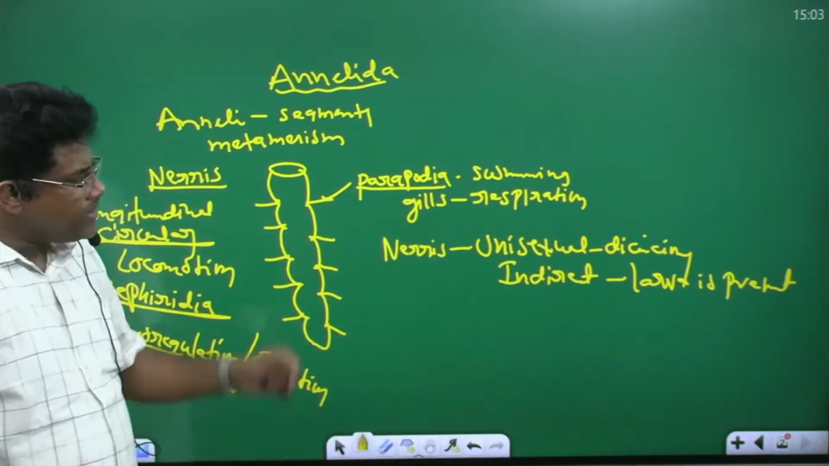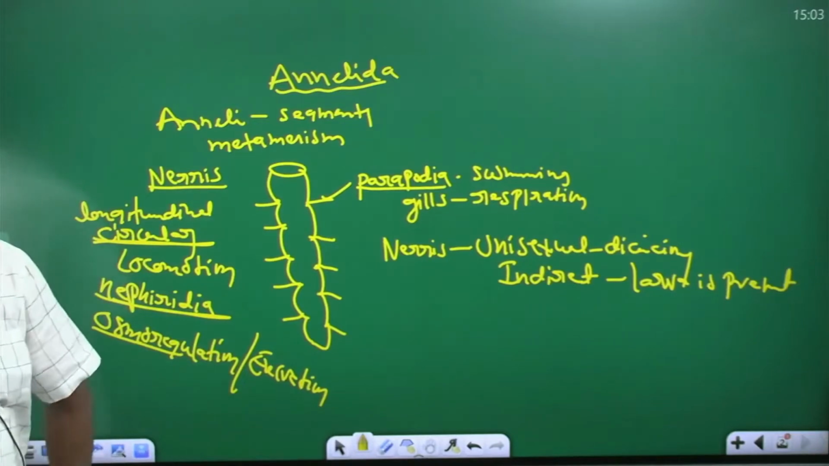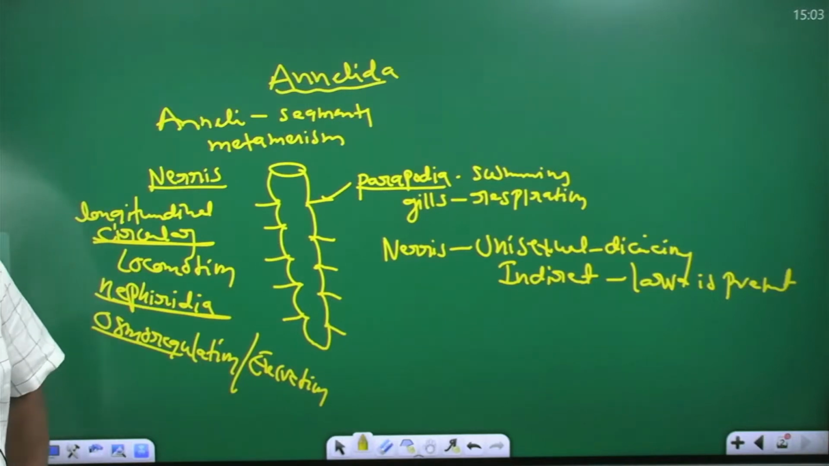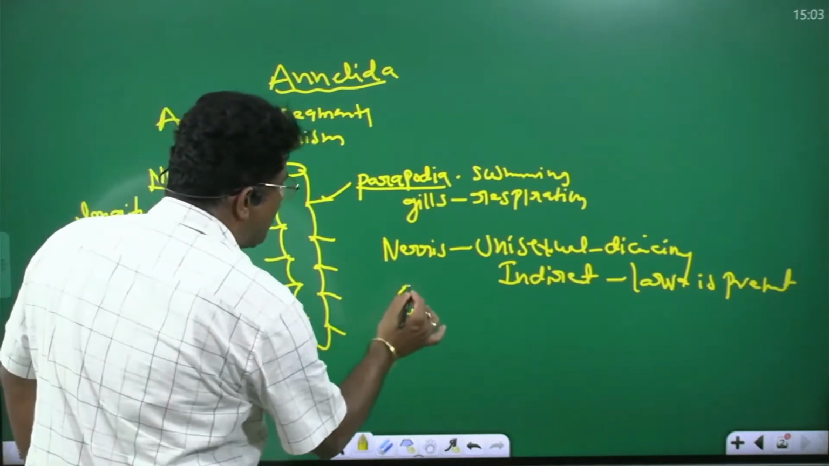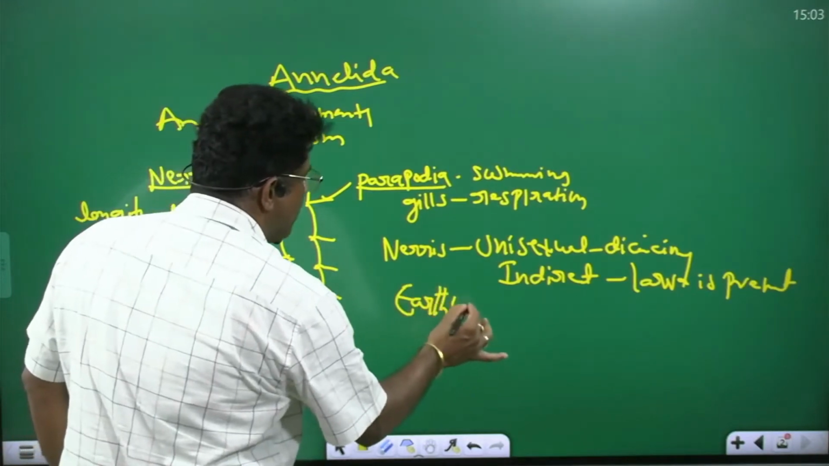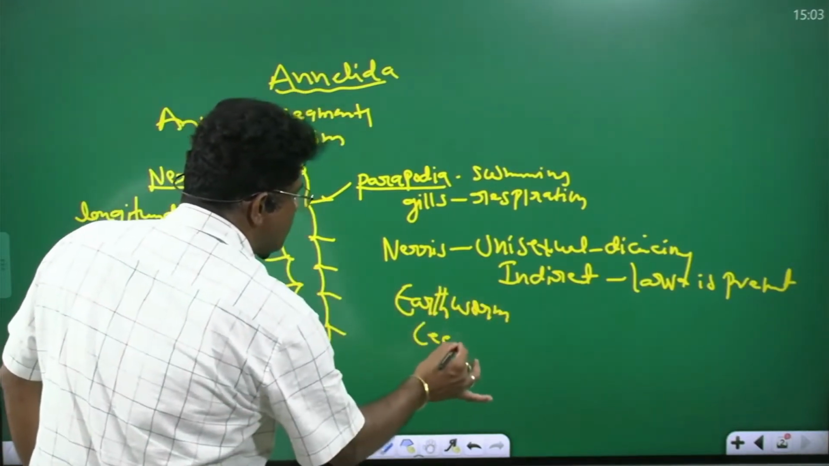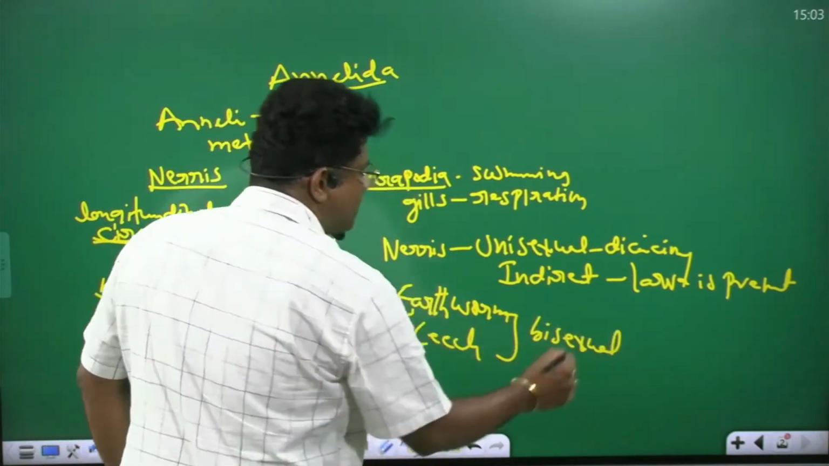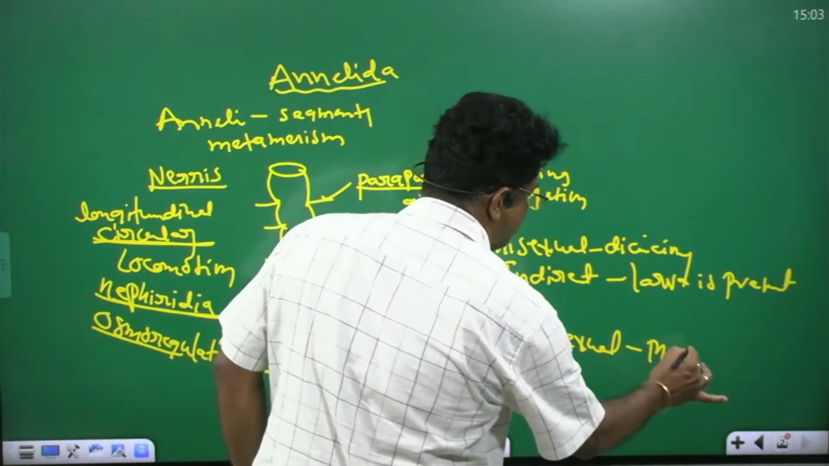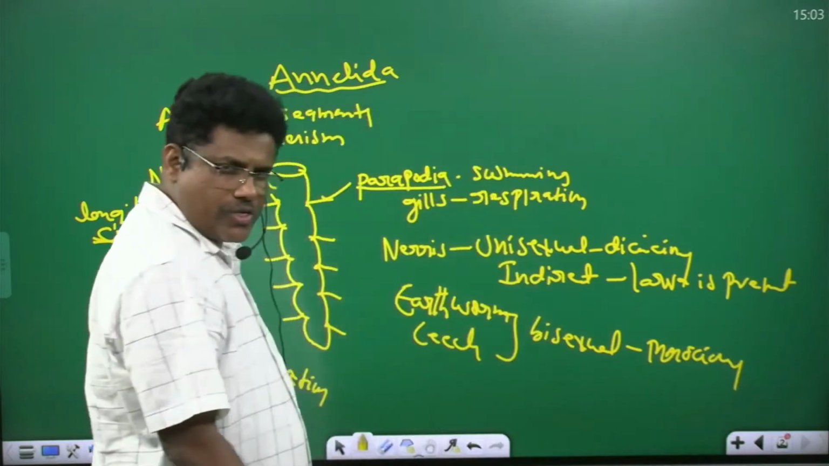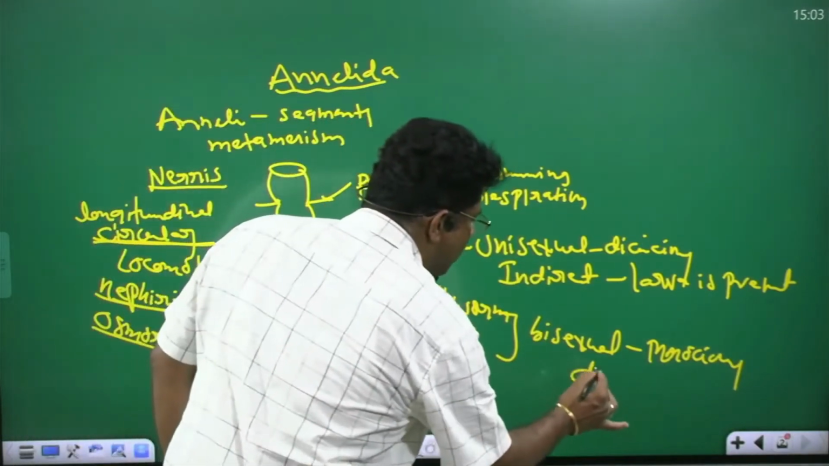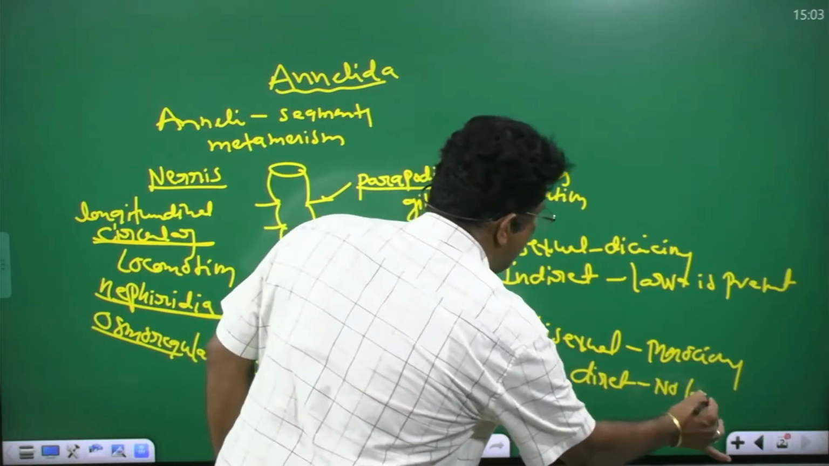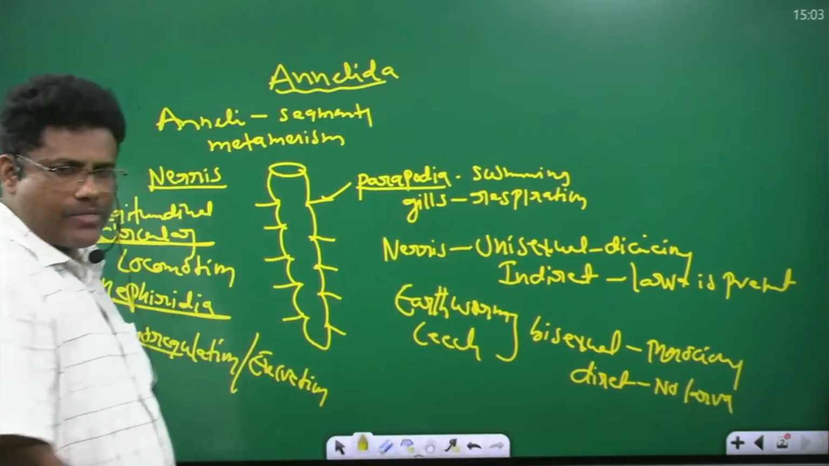In the Annelida, Nereis is there. Nereis is a unisexual, dioecious organism. Nereis development is indirect because larva is present. You take, in the Annelida, earthworm is there. In Annelida, earthworm and leech, both are what? Bisexual, that is called monoecious. Development is direct development because no larva. Yes, three are examples.